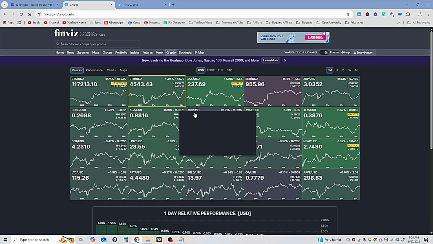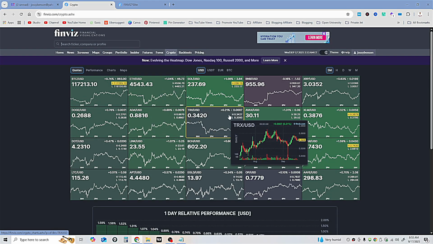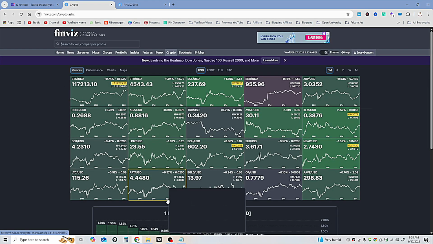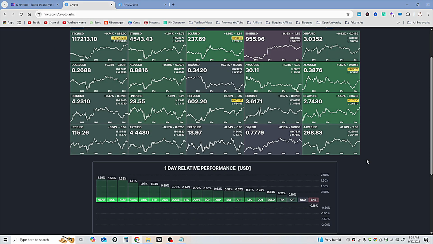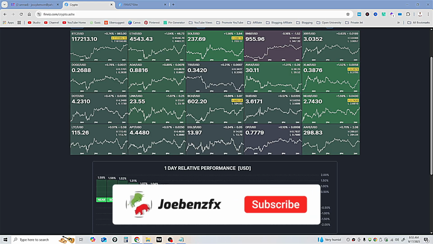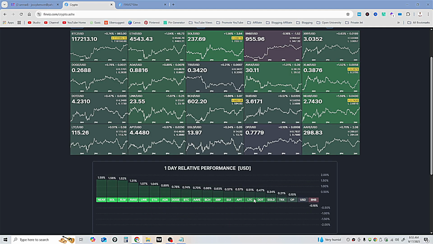This tab here is called crypto, and you're going to see nearly all the crypto are rising. See that? This is another 1-day relative performance. You're going to see all of them here, from NEAR to SOL to XLM to AVAX. All of them are, even Doge. And then look, BNB is falling. So you can combine. If there's a way you can combine SOL and BNB, you can just do it and either you buy or sell depending on which one is the base and which one is the quote crypto.